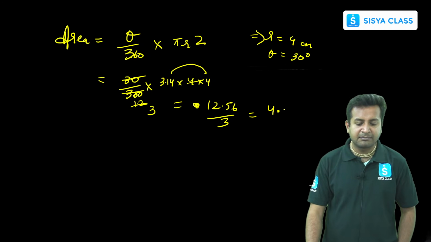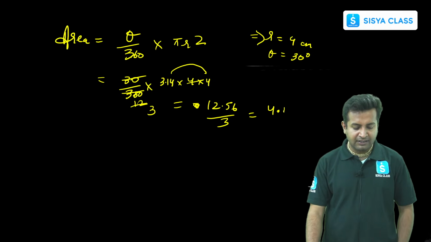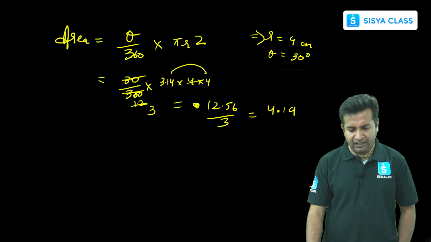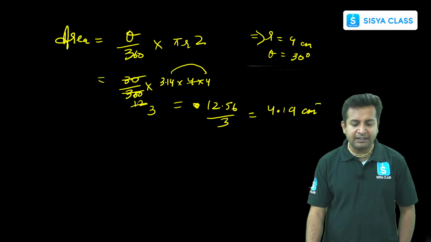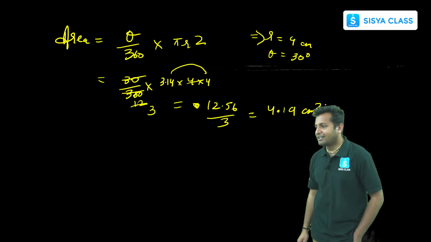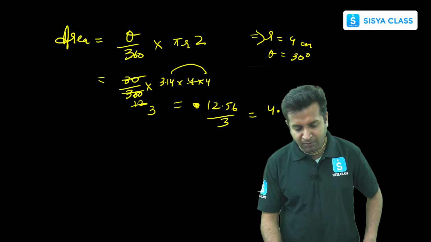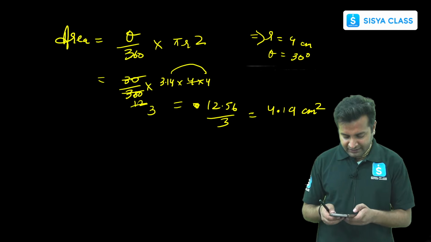56 would be nothing but approximately 19. So the answer would be 4.19 centimeter squared, right?